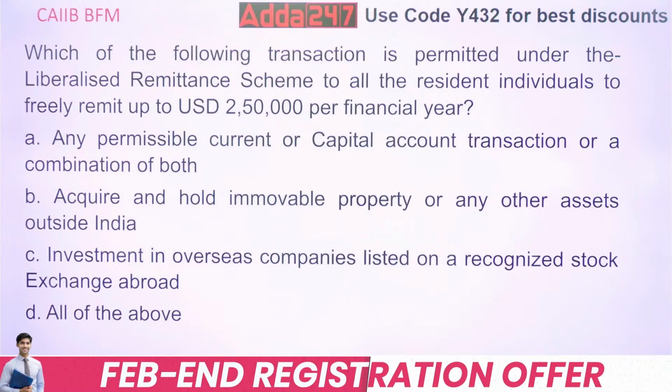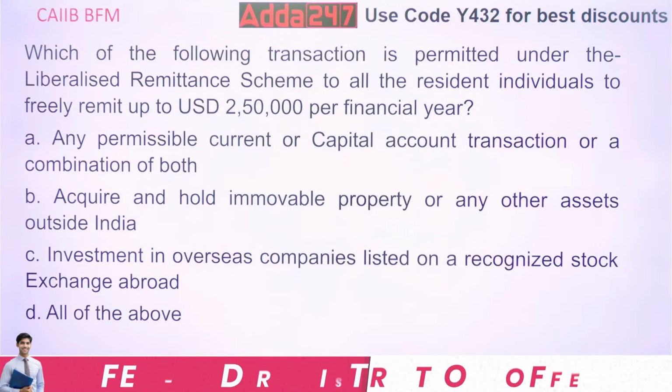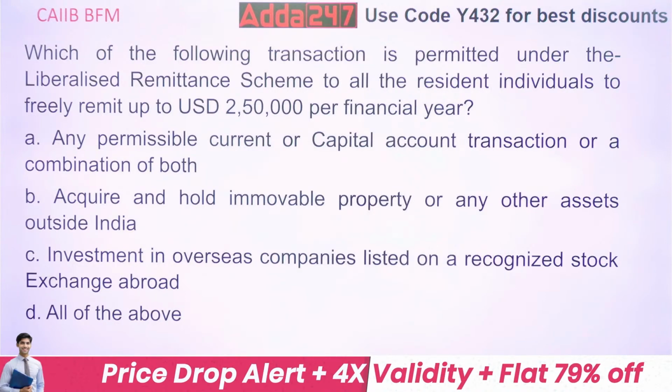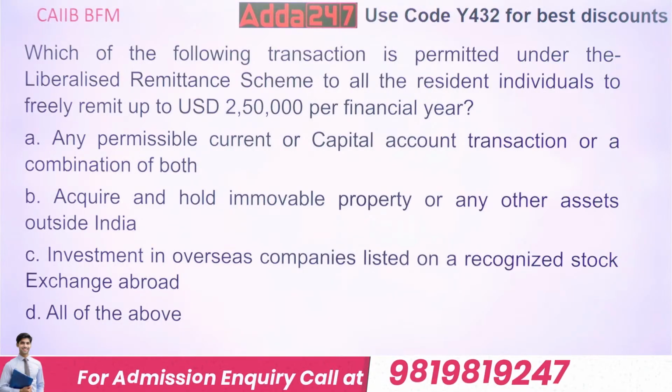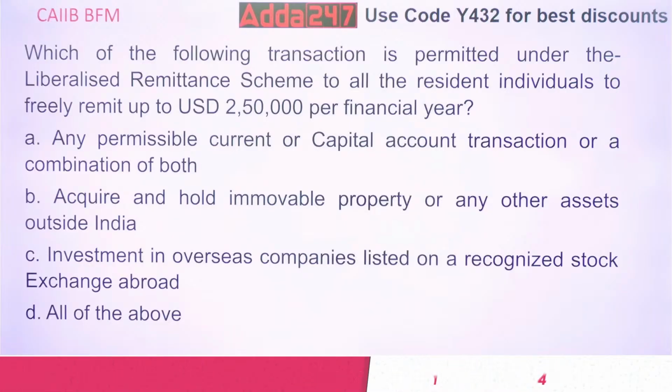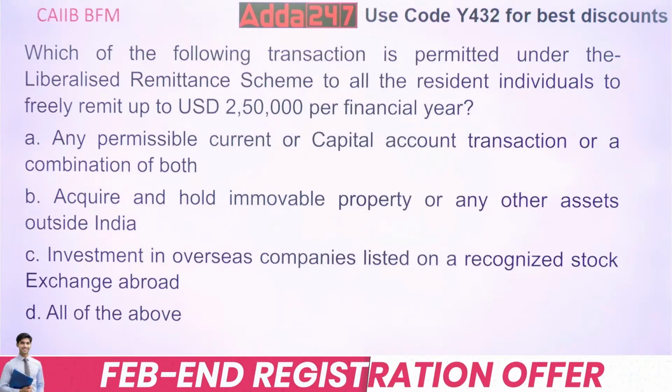B is acquire or hold immovable property or any other asset outside India. Can I purchase a house outside India? You have to answer that. C, investment in overseas companies listed on a recognized stock exchange abroad.